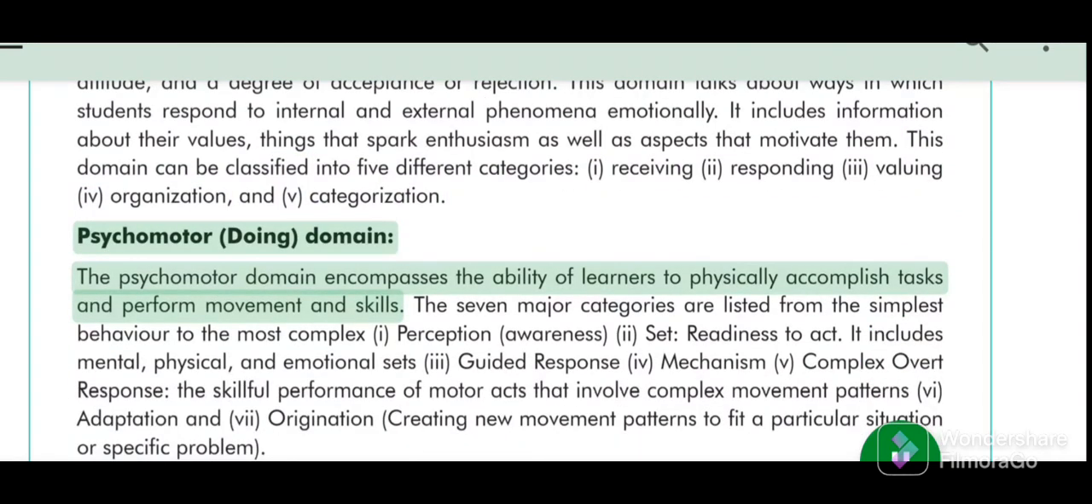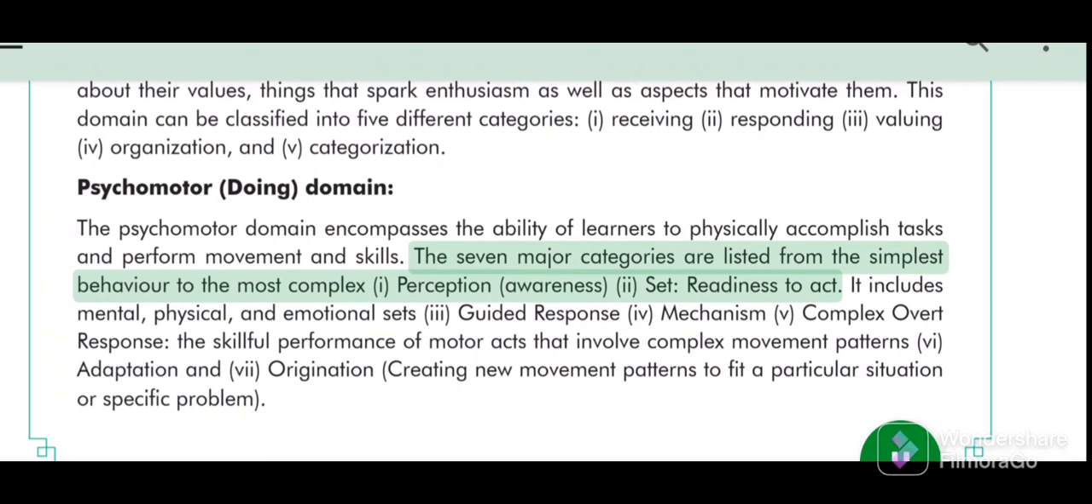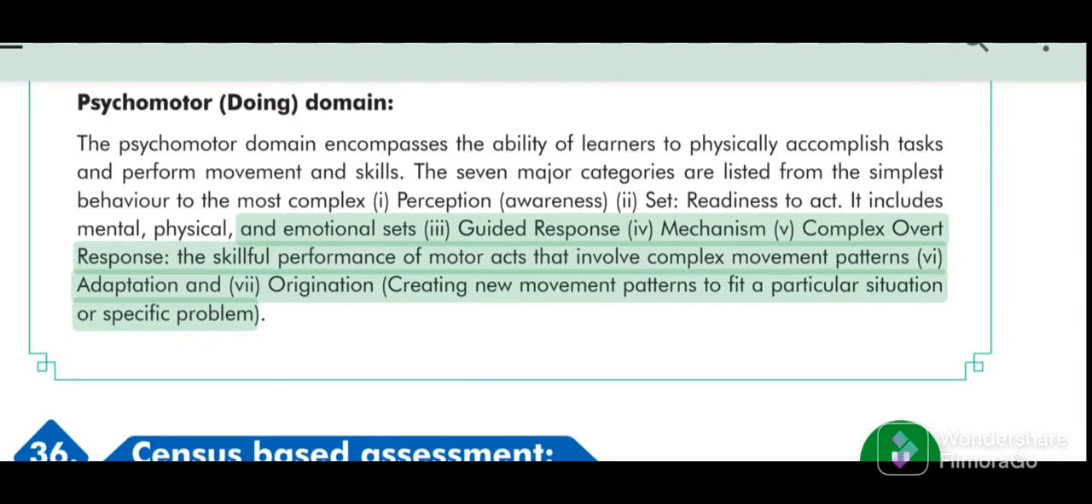Psychomotor domain, the doing domain. The psychomotor domain encompasses the ability of learners to physically accomplish tasks and perform movement and skills. The seven major categories are listed from the simplest behavior to the most complex: one, Perception, awareness; two, Set, readiness to act. It includes mental, physical, and emotional sets; three, Guided response; four, Mechanism; five, Complex overt response, the skillful performance of motor acts that involve complex movement patterns; six, Adaptation; and seven, Origination, creating new movement patterns to fit a particular situation or specific problem.